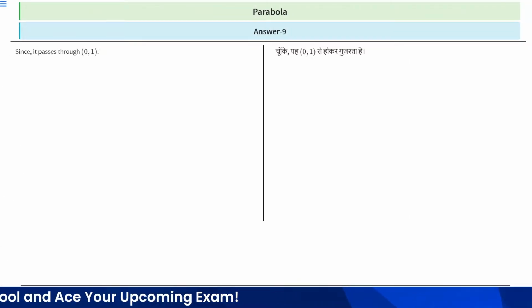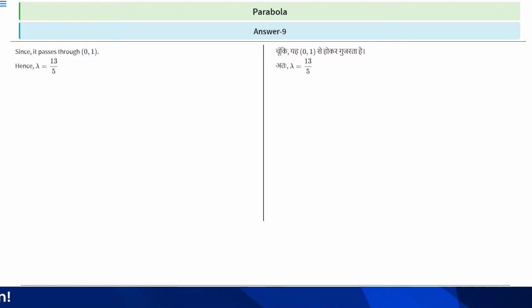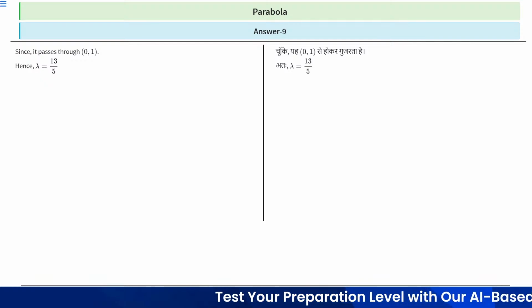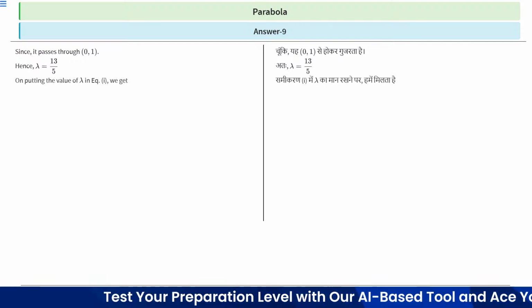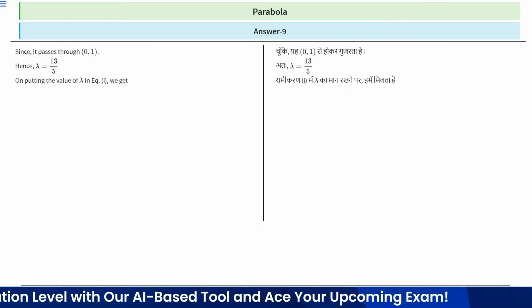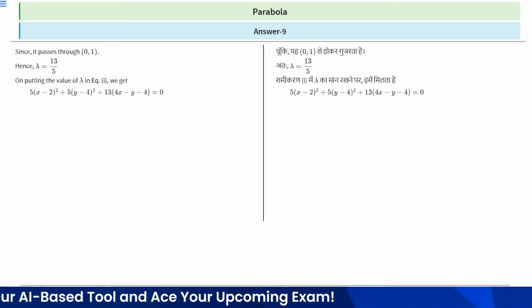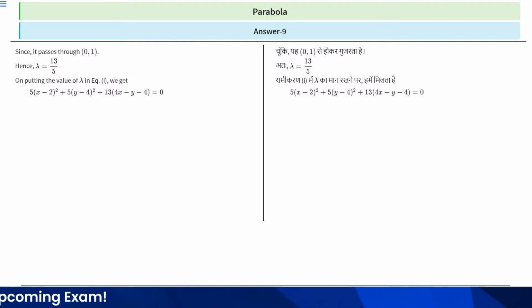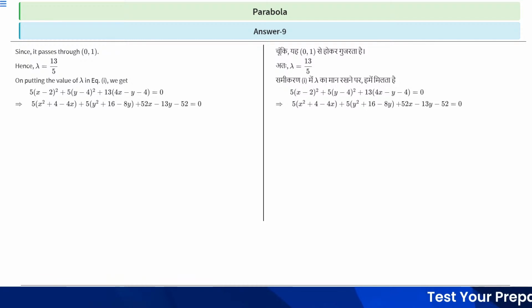Now, since it passes through (0, 1), let's put the value of (0, 1) in the given circle, and after putting the value we can find the value of lambda, which is equal to 13 by 5, right? Now on putting the value of lambda in equation 1 we will get 5 into (x minus 2) whole square plus 5 into (y minus 4) whole square plus 13 into (4x minus y minus 4) equal to 0, right?